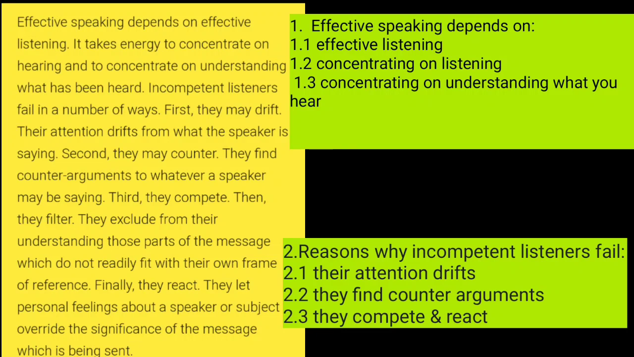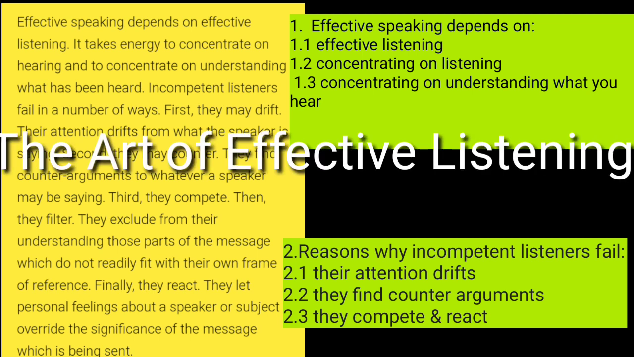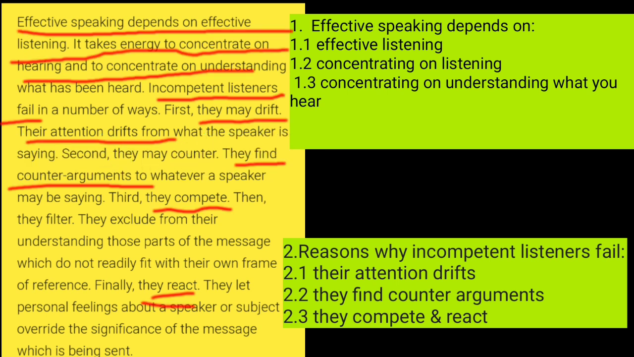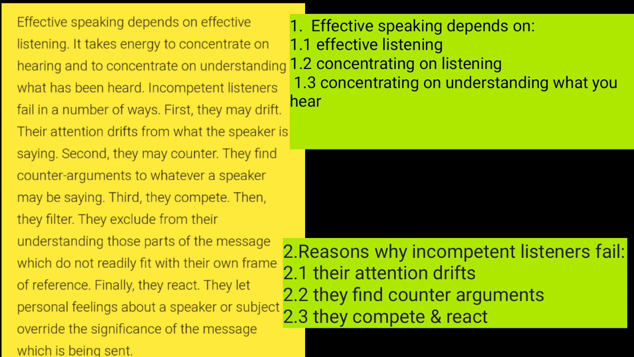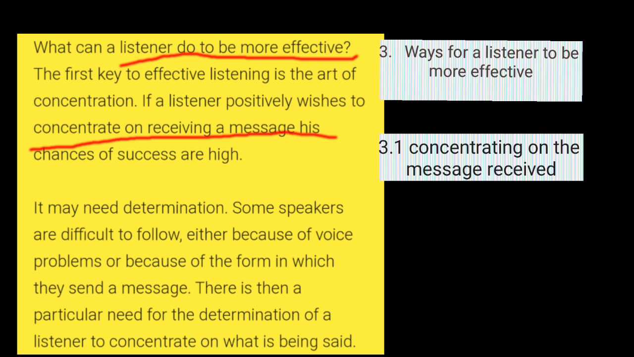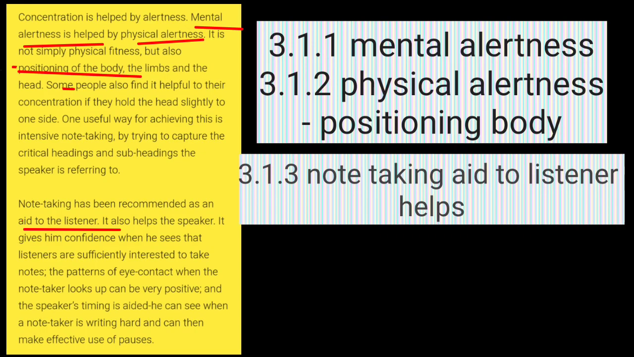Friends, you can see this is an unseen passage which has 4 paragraphs. Friends, I have read it already. You can read it. As I told you friends, titles are found mostly in the beginning. So I have found my title. The title is The Art of Effective Listening. Now I have underlined main points and written them roughly on the side of the page. This is the passage about effective listening.